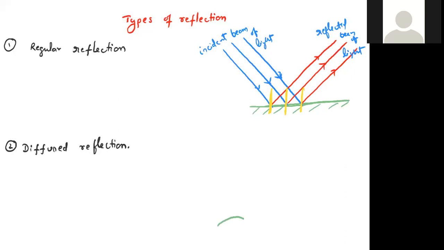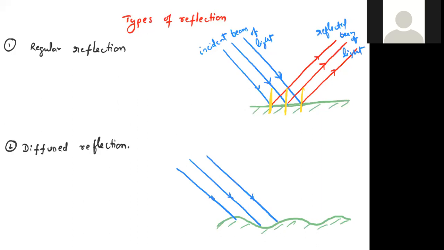rough surface. Let's consider this is a rough surface. And a parallel beam of light is incident over it, just like the previous case. These are parallel rays which are incident on it. Now, what about normals? The normals are not the same.